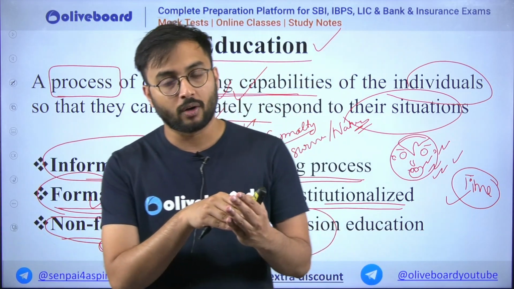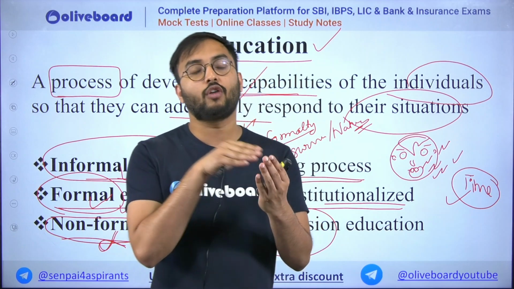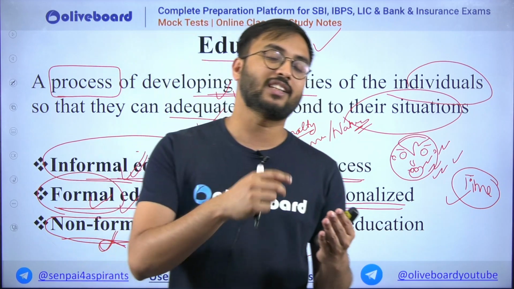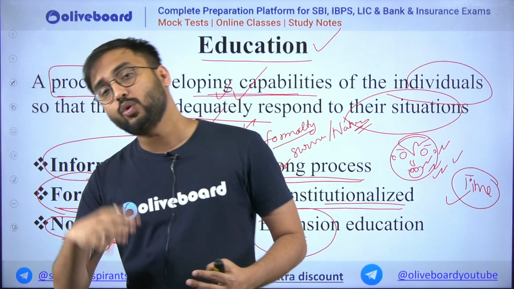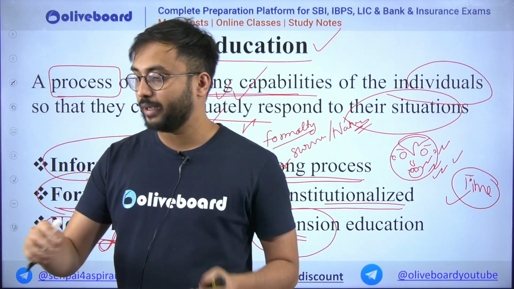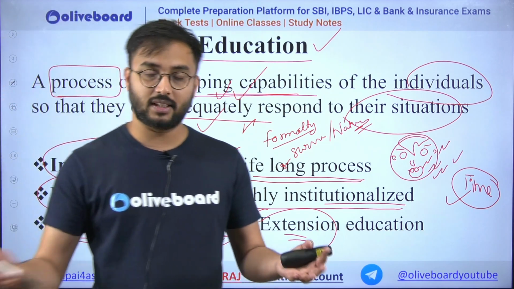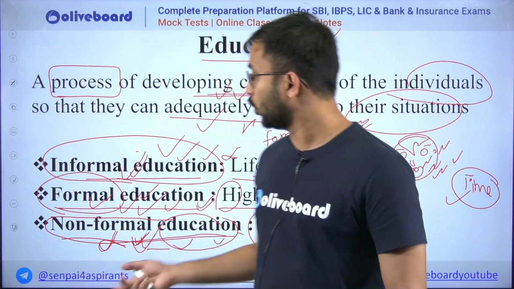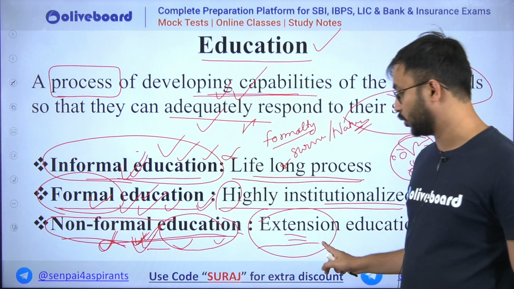For example, Newton's law. You learn the third law of Newton, that is every action has an equal and opposite reaction, and then you do the practical of how the third law of Newton would be applied in any case in our physical surroundings. But totally opposite is non-formal or extension education.